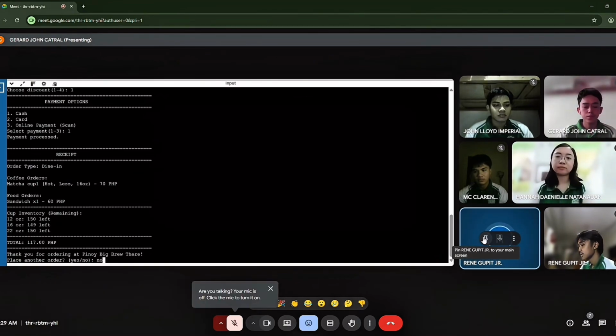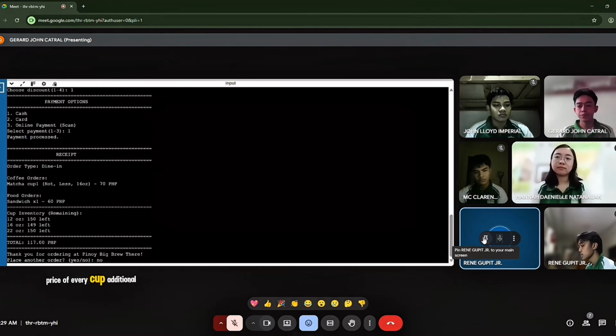And finally, the generate receipt function prints out a complete receipt. It includes coffee orders with temperature, sugar level, and cup size, price of every cup, additional food orders, the free pastry if any, the remaining cup inventory, and the final total cost. The receipt is clear and detailed so the user can review their entire order.